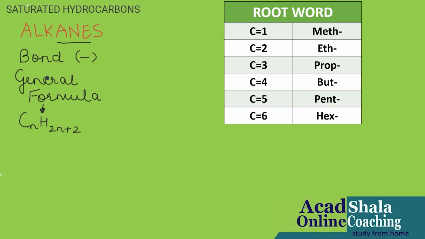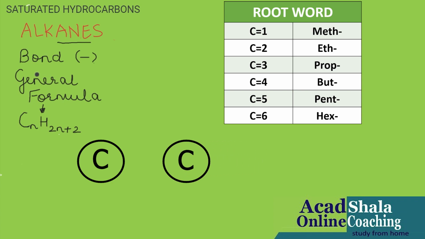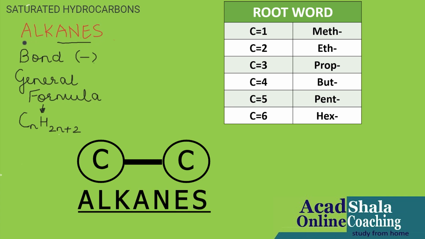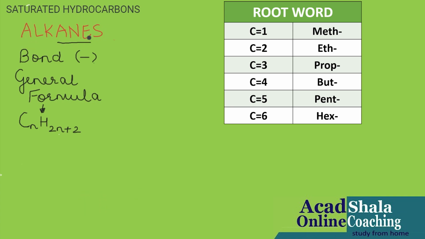In saturated hydrocarbons, carbon atoms are connected to other carbon atoms or hydrogen atoms only by single bond. And what is the name given to those hydrocarbons having single bonds? That is alkanes. So whenever you see a hydrocarbon which is having single bond, it will be said to be a saturated hydrocarbon.